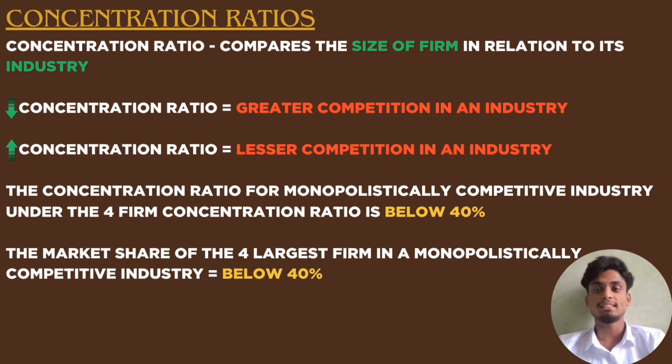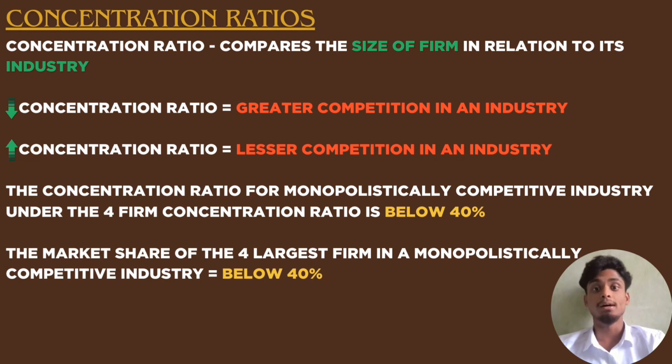We must really understand this theory: the lower the concentration ratio, the greater the competition in the industry, and vice versa. The higher the concentration ratio, the lesser the competition in an industry. The concentration ratio for a monopolistically competitive industry under the four-firm concentration ratio is below 40%.